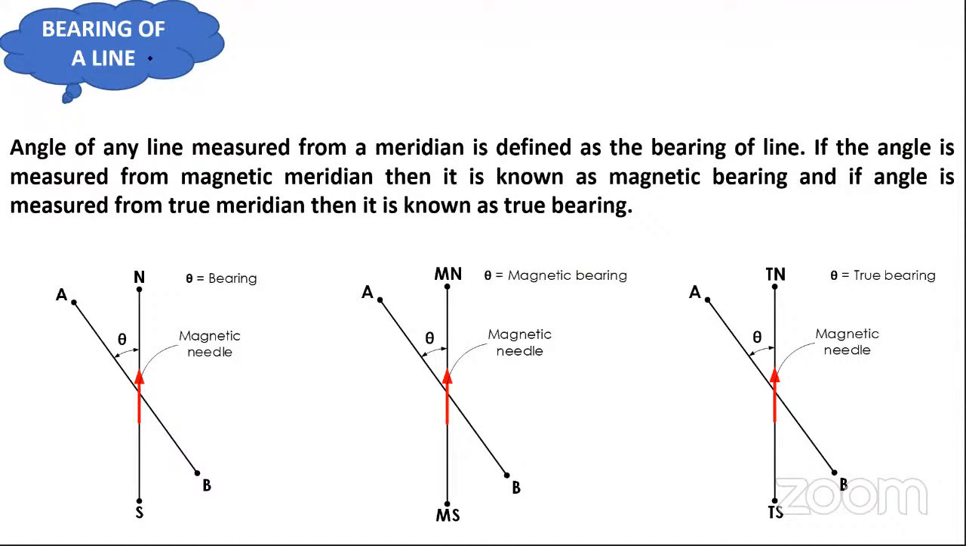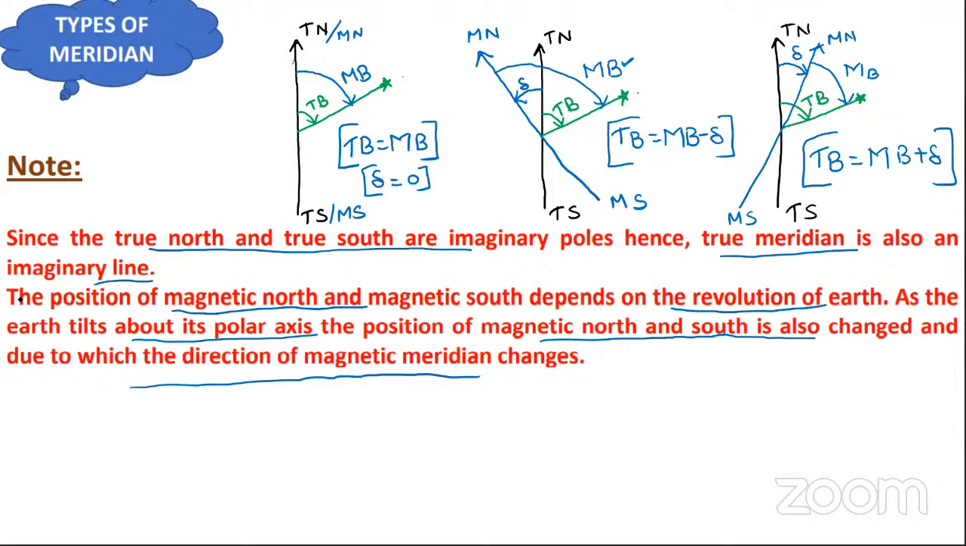Now, bearing of a line, we had already discussed that if we measure the angle from the north pole and from the south pole, then it is known as bearing. If we measure the angle from the magnetic north and magnetic south, then last point, repeat. Which last point? This one, Shivani. It means that when the earth is revolving around its own axis, the position of magnetic north and magnetic south is also changing.